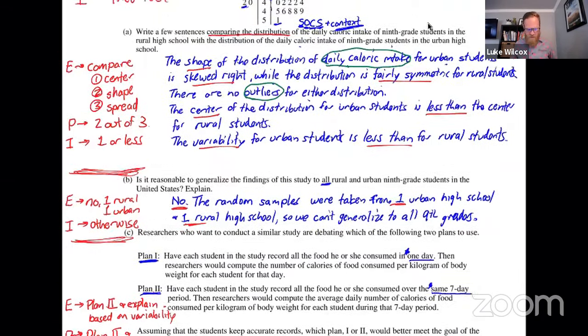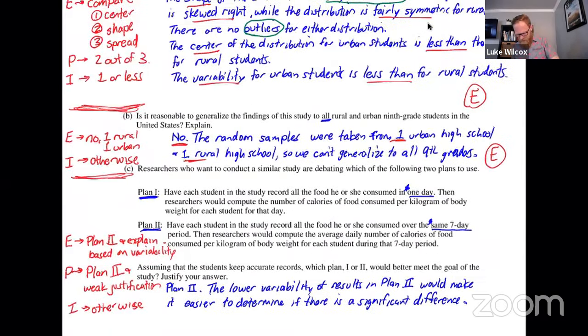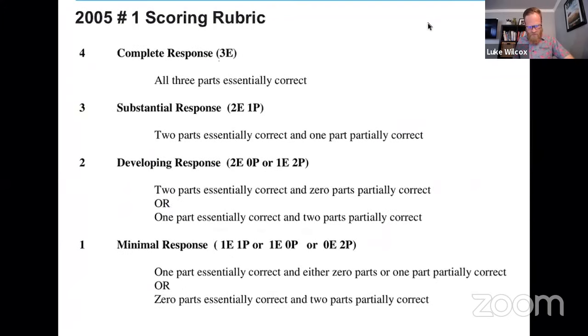So I think for our 3 solutions here, we did get an E on part A, an E on part B, and an E on part C. And then we can now convert that into a score out of 4 points. So here's how you convert the score. And you'll notice here that if you got 3 E's like we did, that would be scored as a 4.